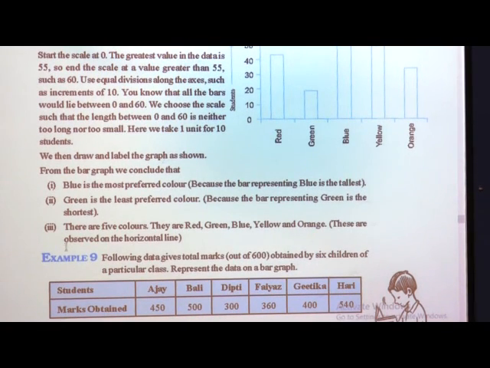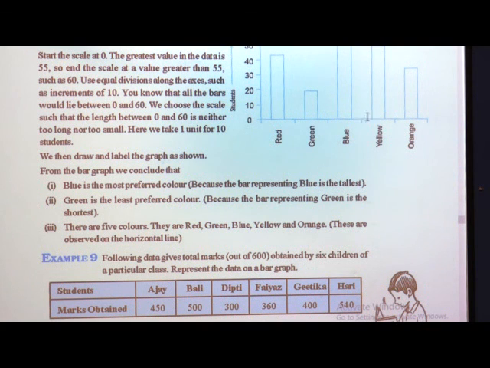These are observed on a horizontal line, meaning we have written them on the x axis, that is the colors. And what we have written, the number of students, on the y axis, is known as the vertical line. So, we have to think that there should be equal distance between the bars and equal values, that is, unit between the two scale marks.